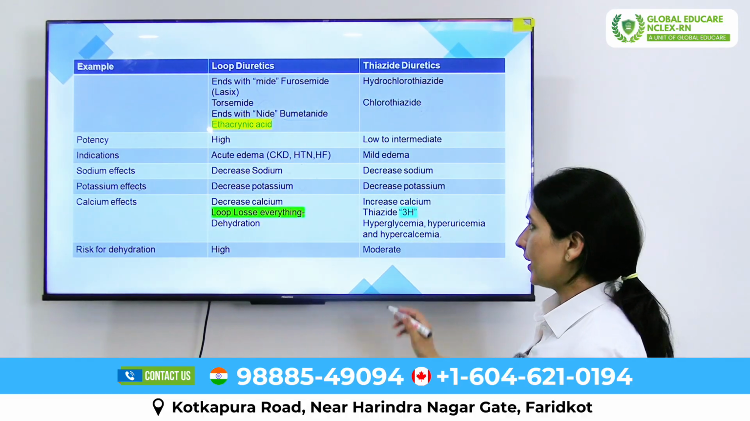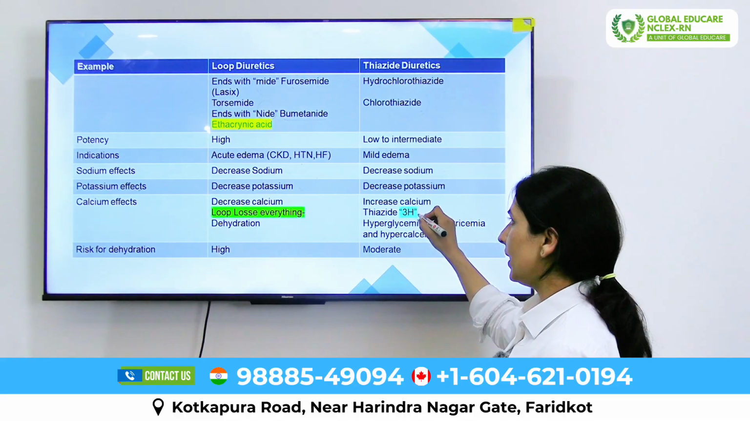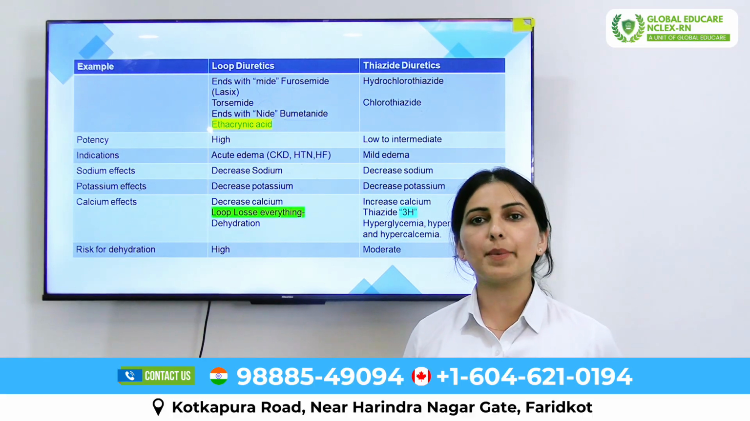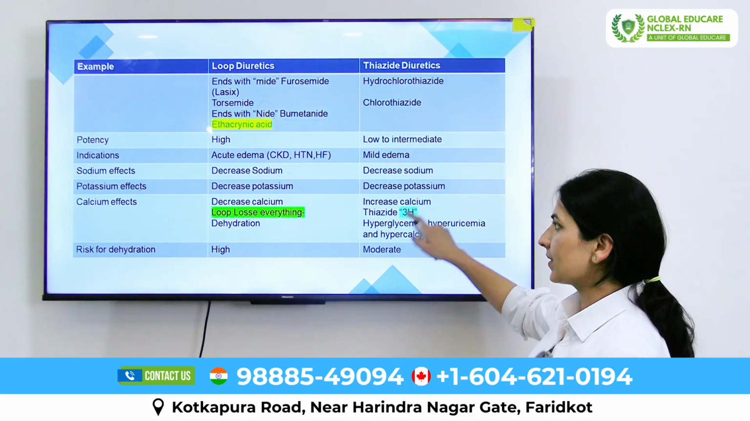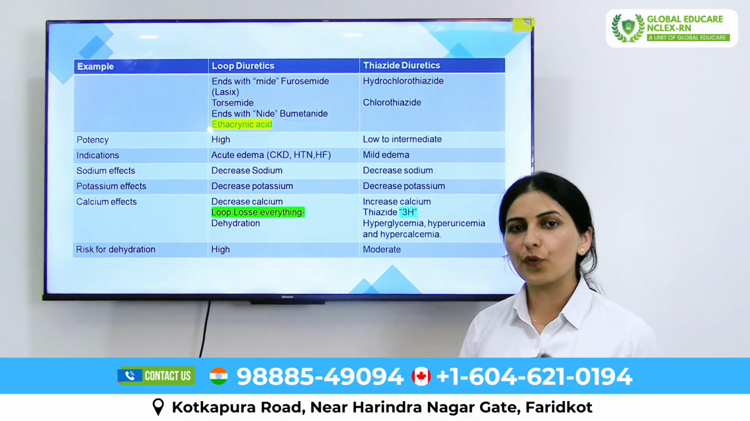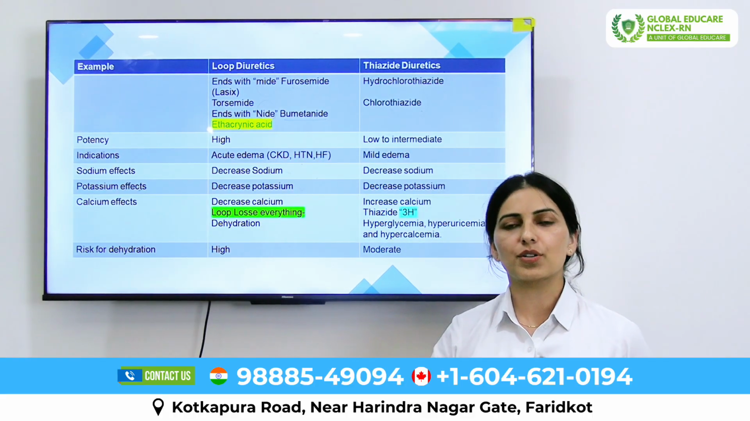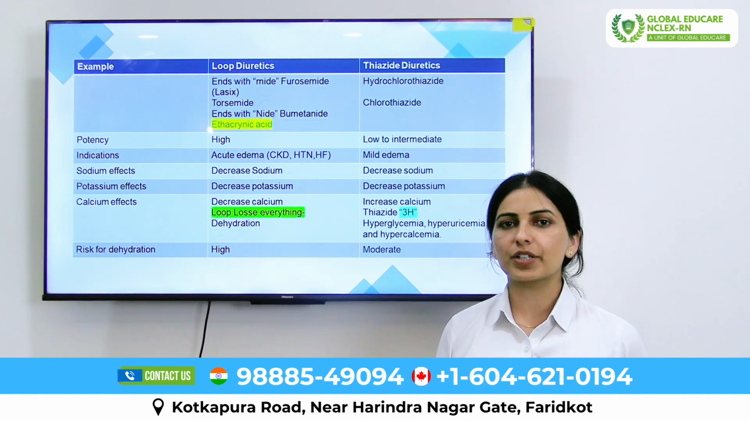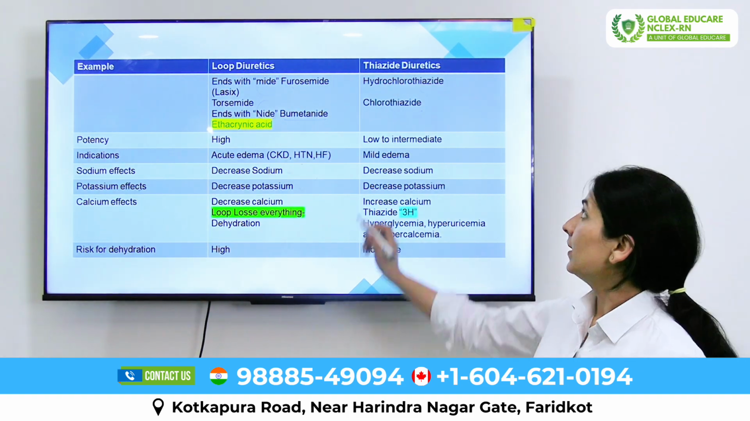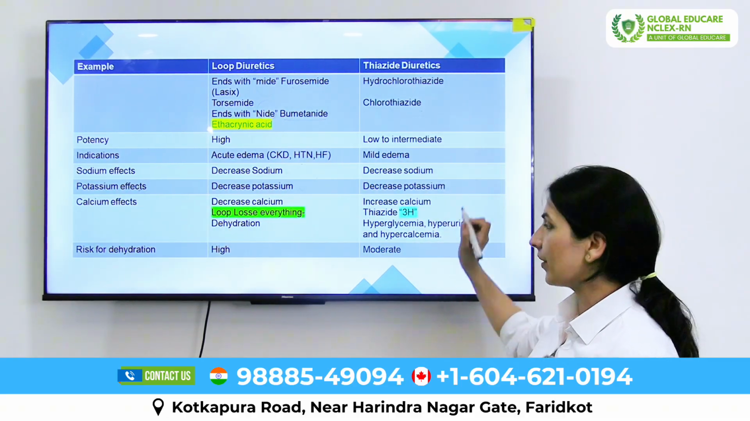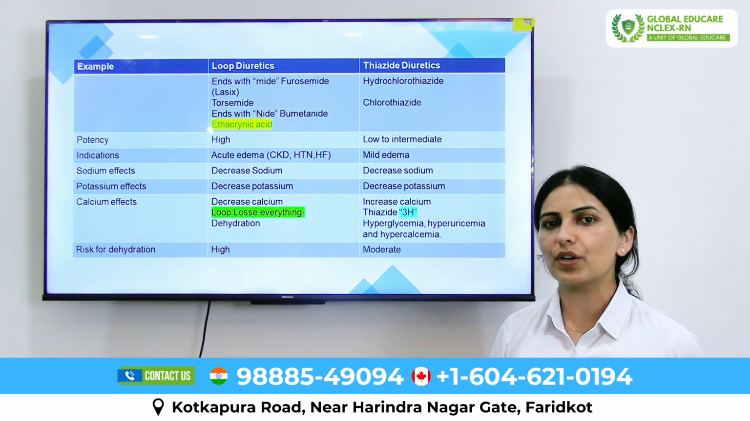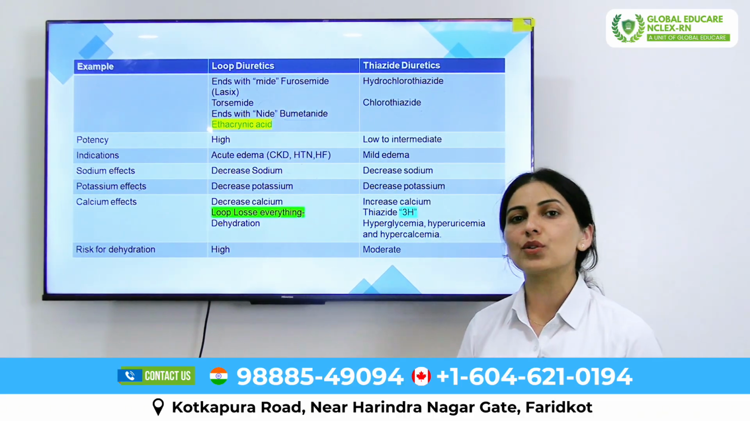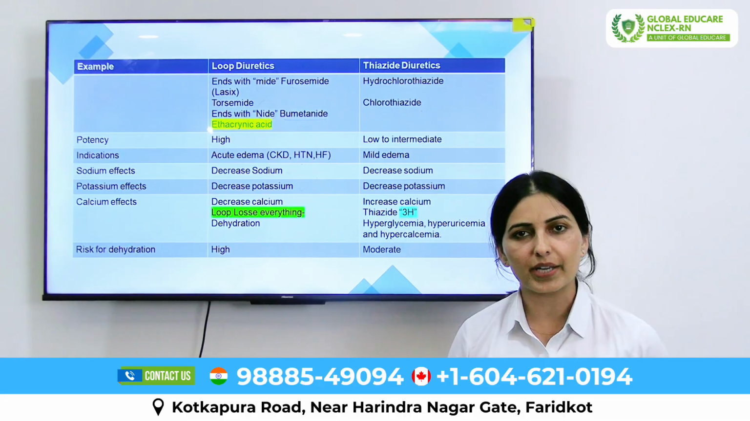But for thiazide diuretics, an easy way to remember is thiazide 3H: they cause hyperglycemia, hyperuricemia and hypercalcemia. Thiazide diuretics cause hyperglycemia, so before administering thiazide diuretic to the patient, it's the basic responsibility of the registered nurse to check blood sugar. If the blood sugar is high, thiazide diuretics are contraindicated. Every time before prescribing, always check the blood sugar. The second is hyperuricemia. They also increase the level of uric acid in the blood.